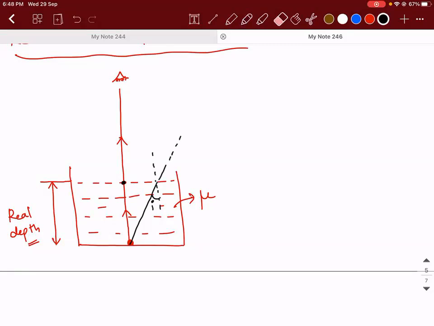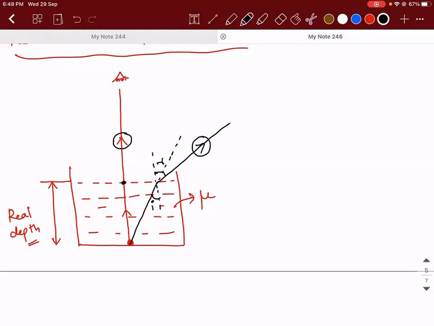Away from the normal, sir. Correct. So ray will bend away from the normal. This is the angle of refraction. Correct. So this is one of the refracted rays. This is another refracted ray. We know that for any image to be located, what are the minimum number of reflected or refracted rays that are required? Minimum is 2. So look at these 2 refracted rays. Is there a possibility for them to meet in real time? No, sir.